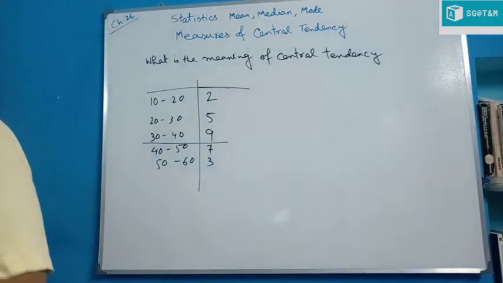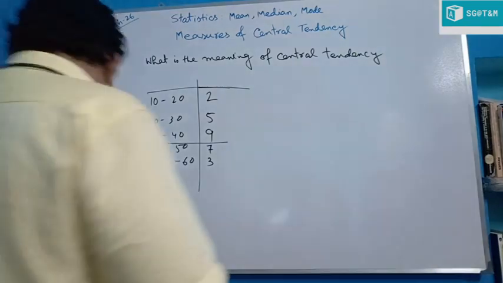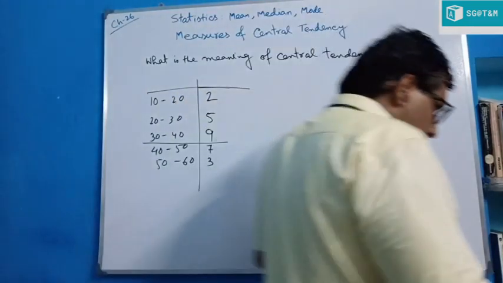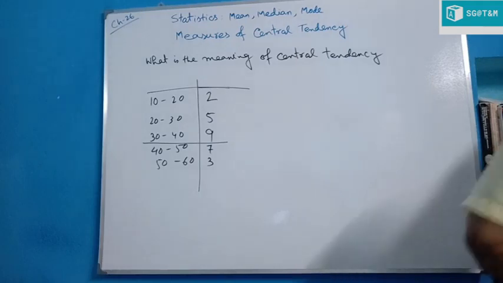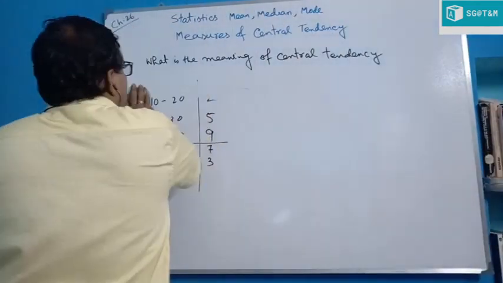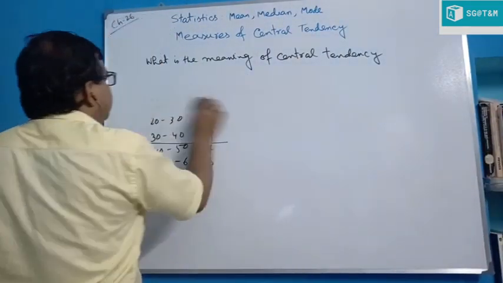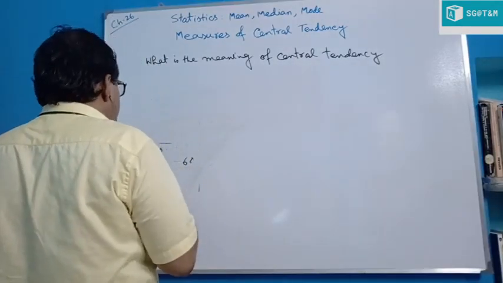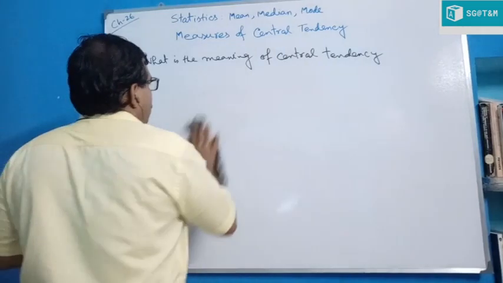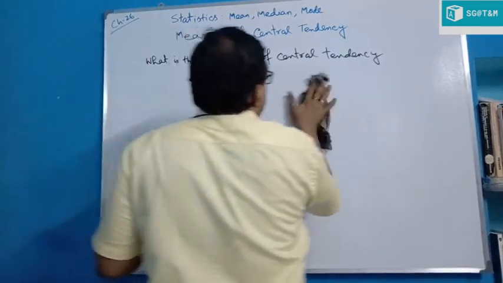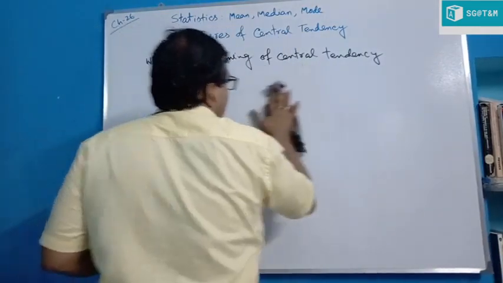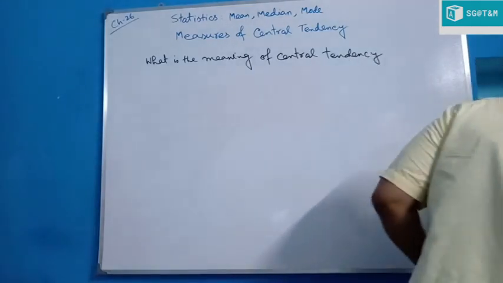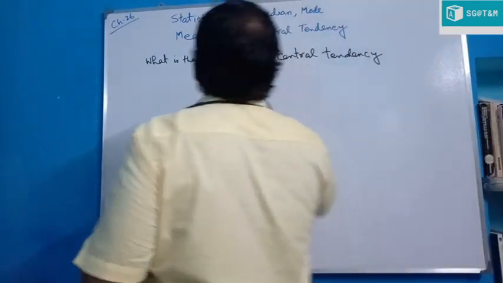Now we discuss the central tendency, dividing into groups. So what is central tendency? Why do you study central tendency? It is known to all of us now. Name the different measures of central tendency.